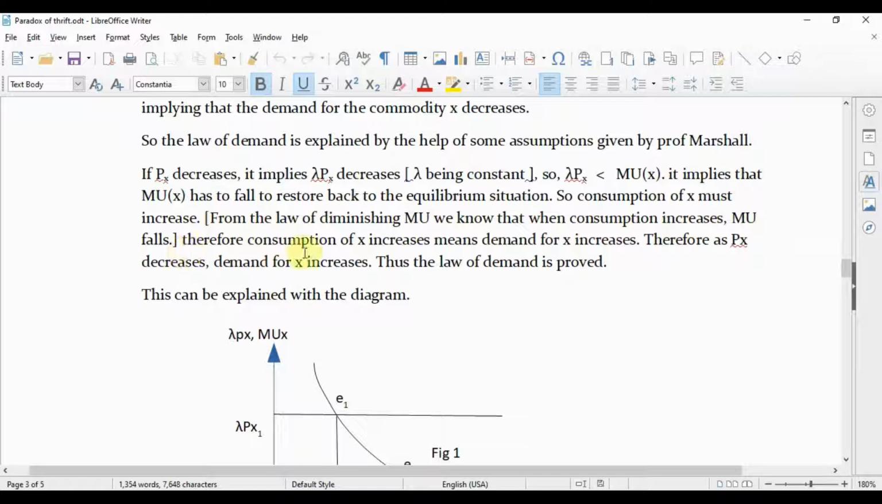Therefore, consumption of x increases means demand for x increases. Therefore, as px, or price of x, decreases, demand for x increases. This is nothing but the law of demand. Thus, the law of demand is proved. And this can also be explained with the help of this diagram.